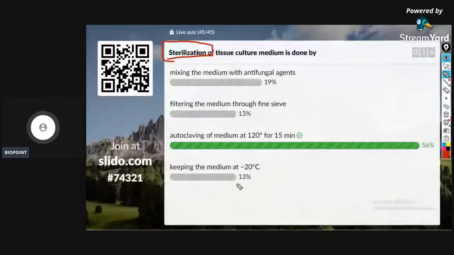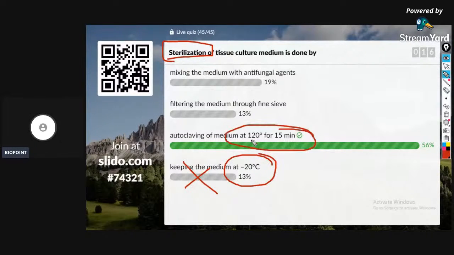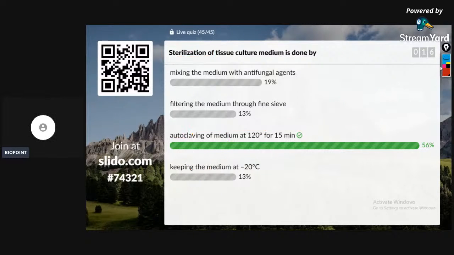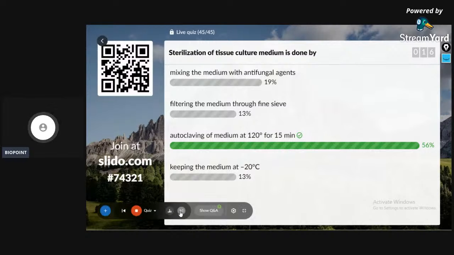Sterilization. How can a minus degree temperature come over there? Sterilization always means boiling in water. The only high temperature given is the autoclave method. You might have heard about the autoclaving system used in hospitals to purify the instruments in the operation theater.